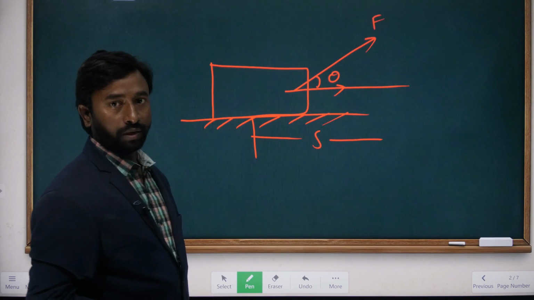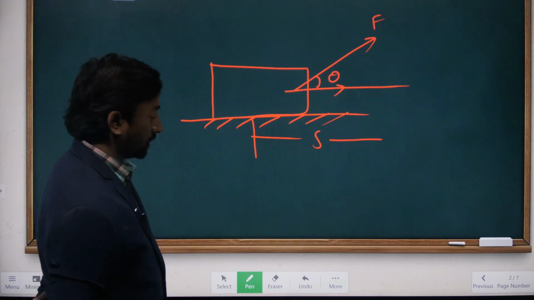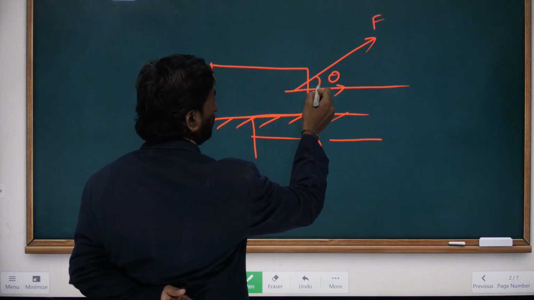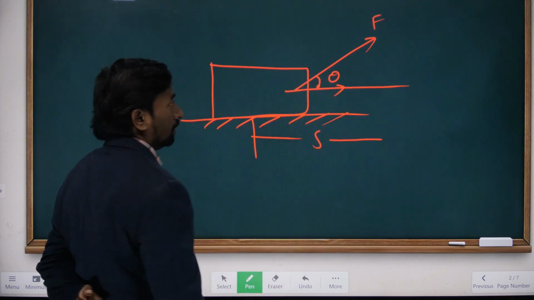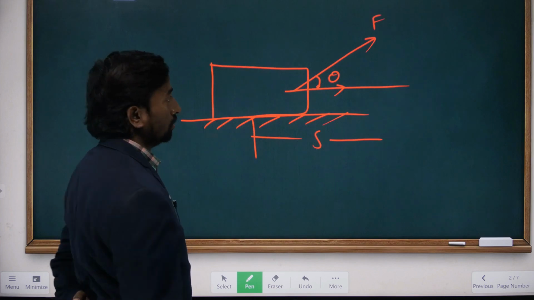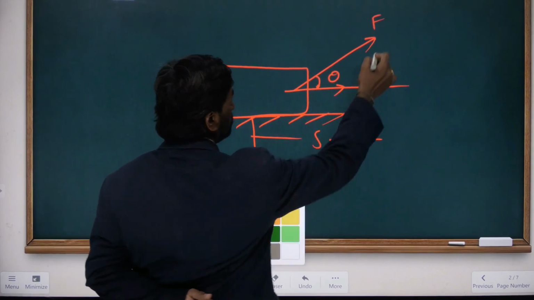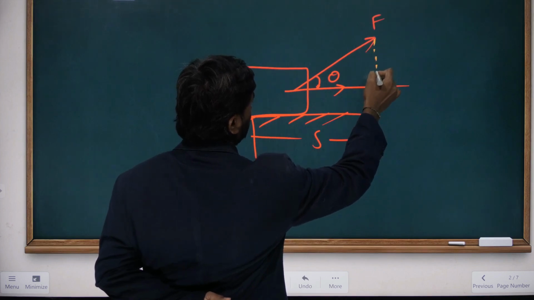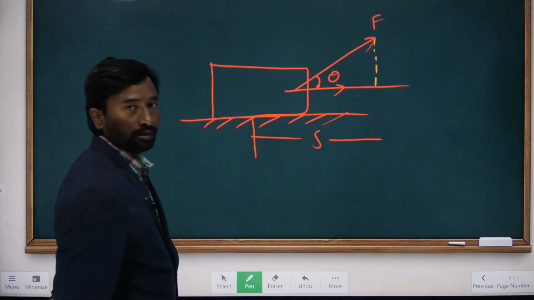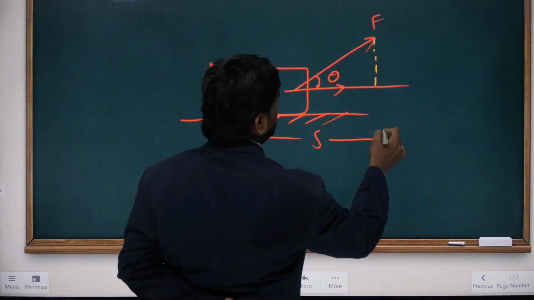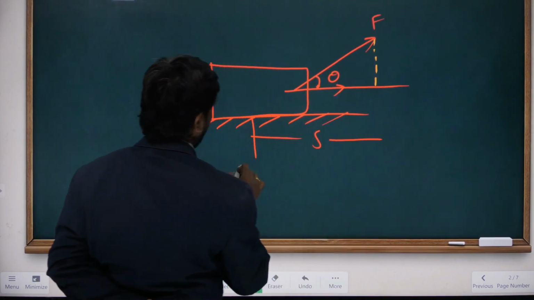How to take the component of force? We have learned in vectors. This force makes an angle theta with the horizontal. To find the component, we draw a normal line from this vector onto the horizontal, so that we get a right angle triangle. Then apply cos theta.